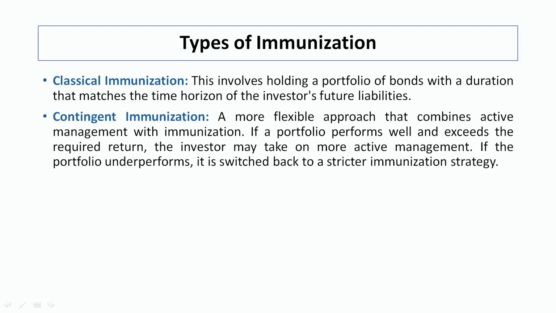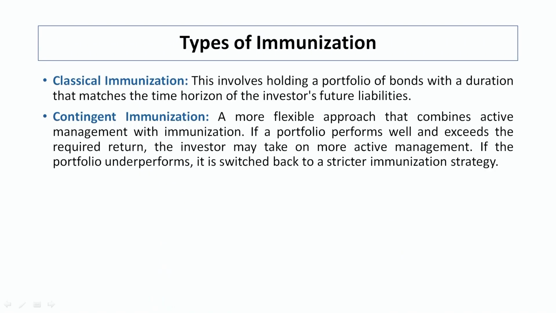Then contingent immunization, a more flexible approach that combines active management with immunization. If a portfolio performs well and exceeds the required return, the investor may take on more active management. If the portfolio underperforms, it is switched back to the stricter immunization strategy. So, in this case two strategies are followed: one is active, and the other is active but along with immunization.